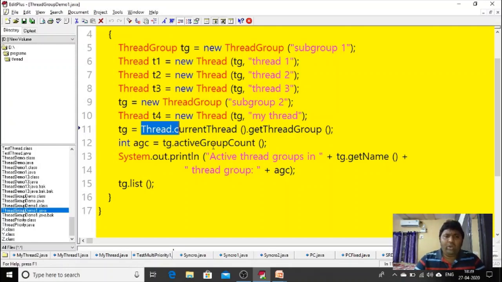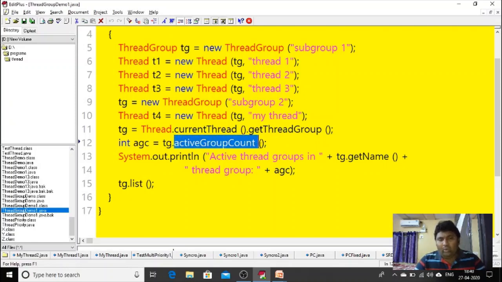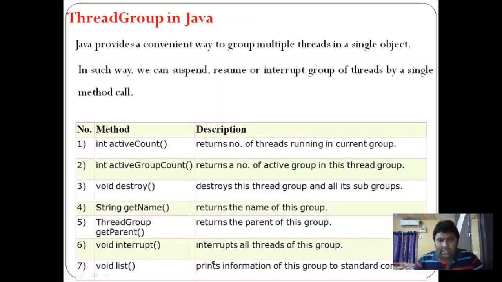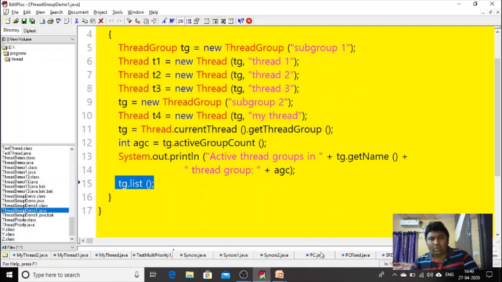And also if you want to know the active group count of threads which are running in your thread group, how we can know is tg.activeGroupCount(). This is the method which will give us exactly how many threads are running under a group. And after that, tg.list() is a popular method. See here, the tg.list() method prints the information of the group to the standard console, how many groups there are. So you can understand this program. I will just execute this, then you can understand this concept.